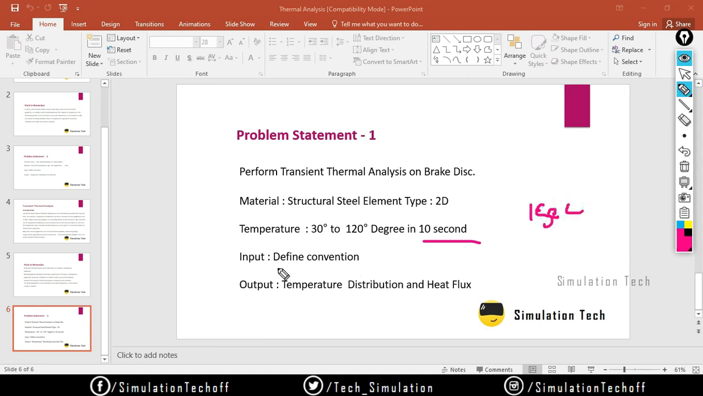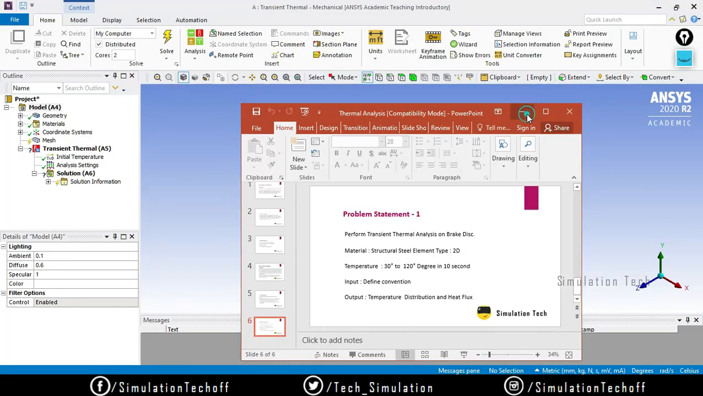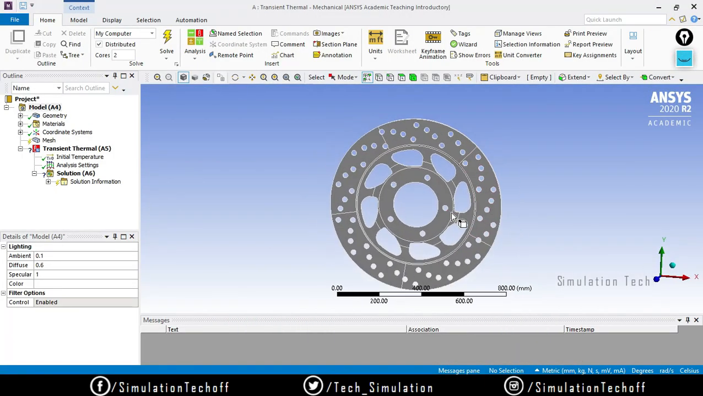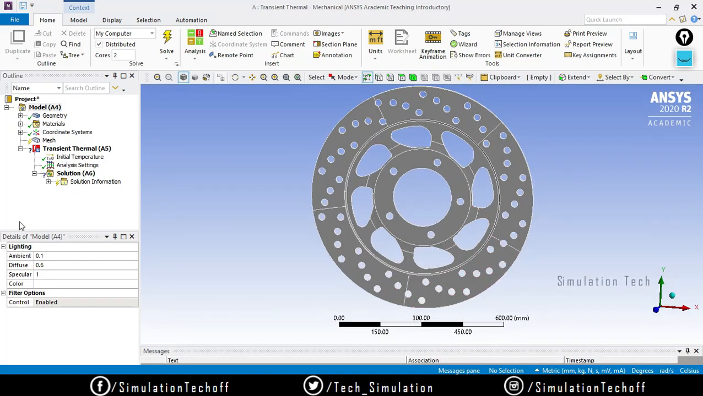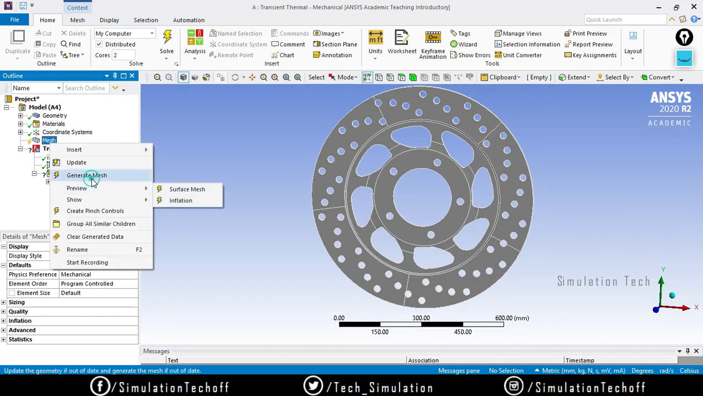Okay, we have to define the convection, and the output results are temperature distribution and then heat flux. Heat flux shows how the temperature is propagated, and temperature distribution shows the overall temperature of the brake disc. Okay, fine. So now we have a brake disc. So right click and say generate mesh.